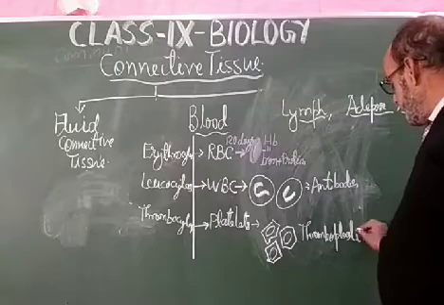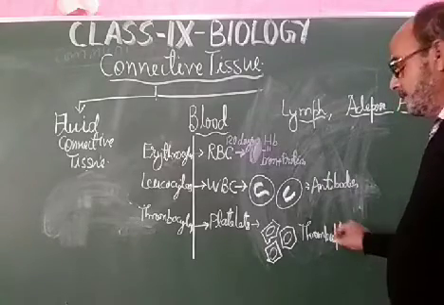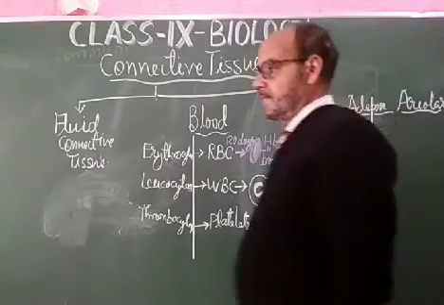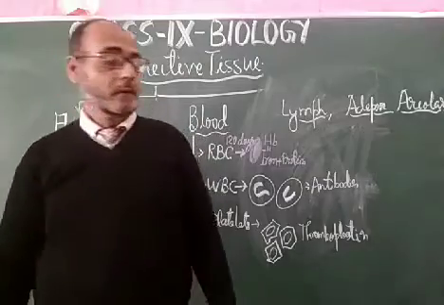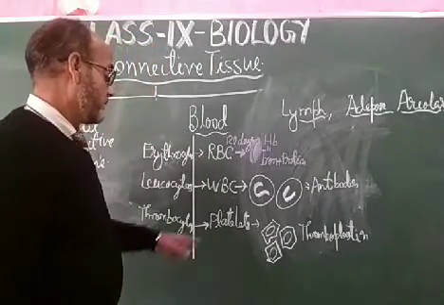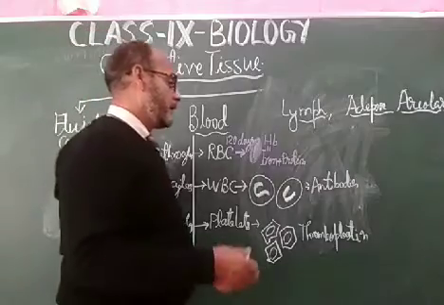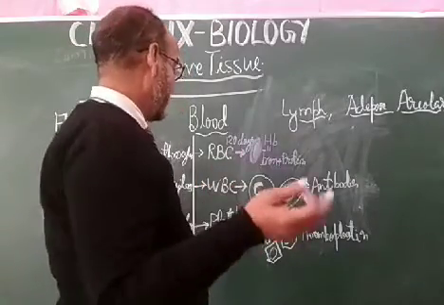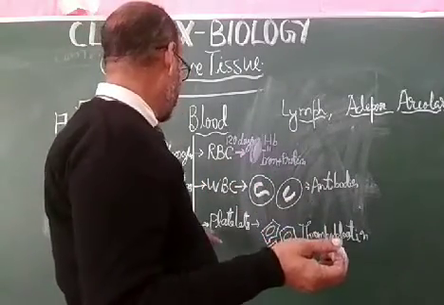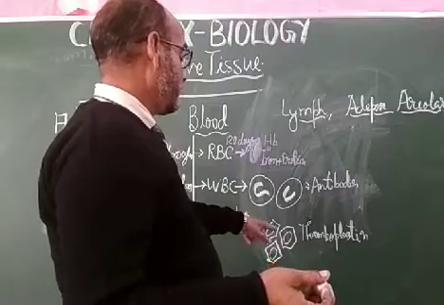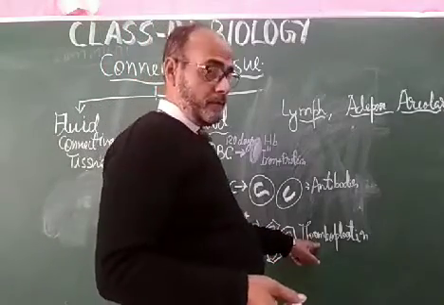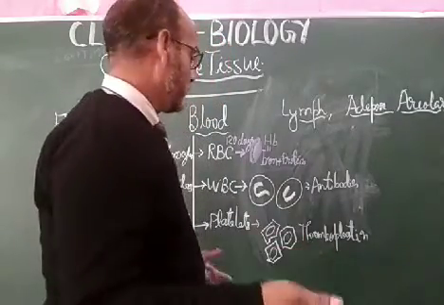This thromboplastin is a protein fiber, and it is able to clot the blood. So platelets help in the clotting of blood. If any part gets wounded or cut, then the action of the platelets takes place by releasing thromboplastin, which helps to clot the blood.